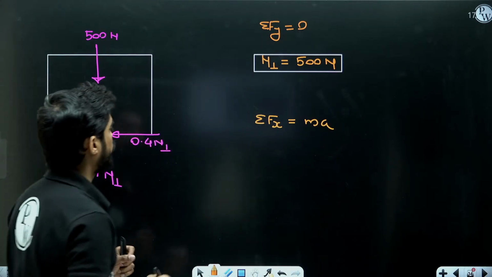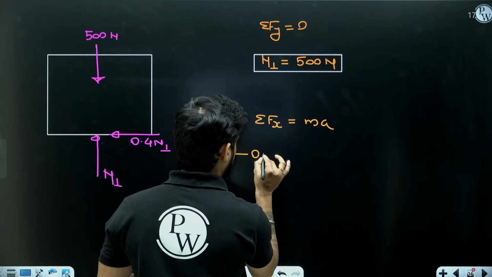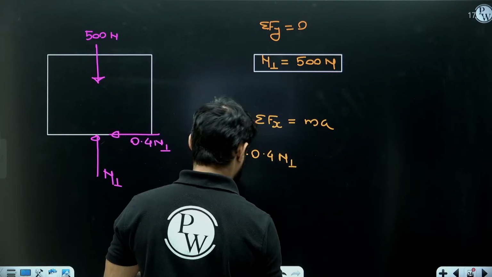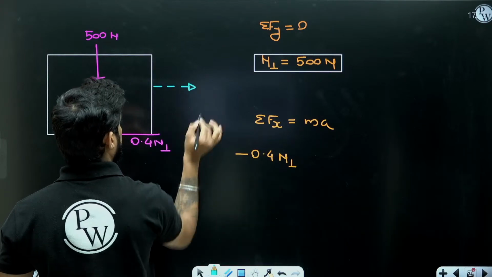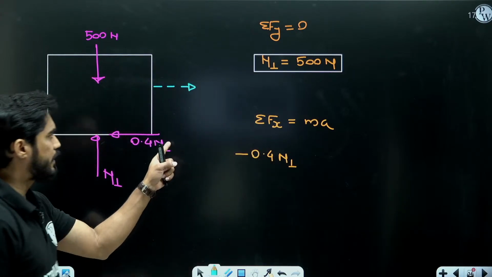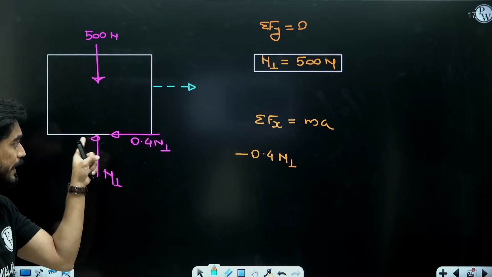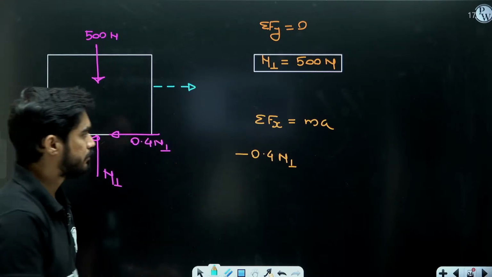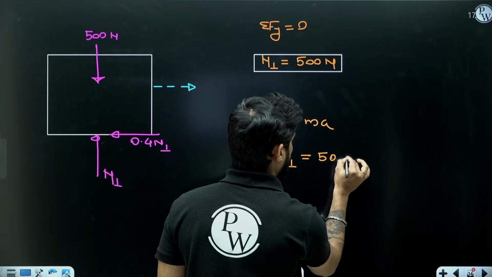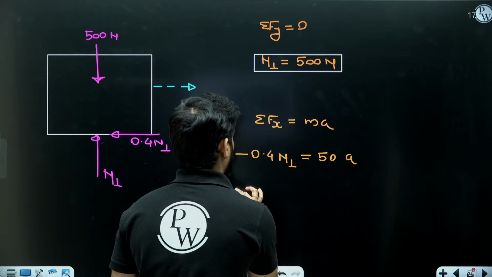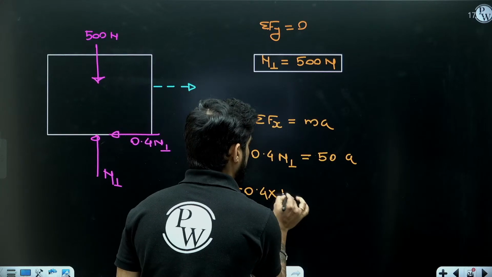And what is the net force in the x direction? Minus 0.4 N1. It is moving towards the right, so the net force in the direction of motion will be negative 0.4 N1. And the mass is 50 kg. Now N1 is 500.